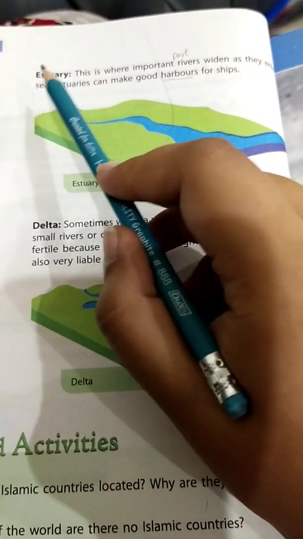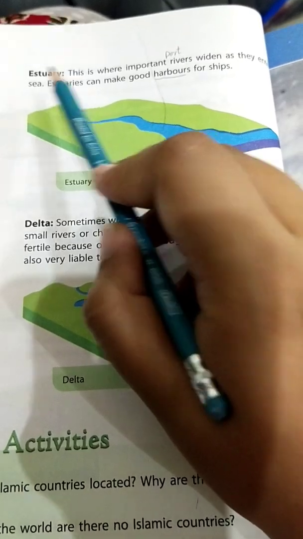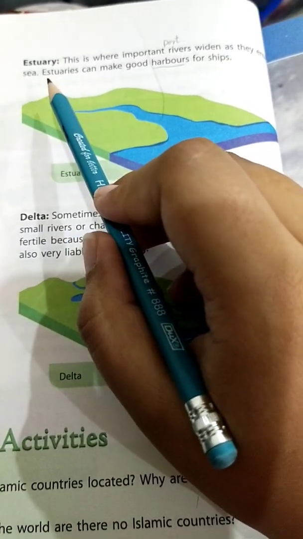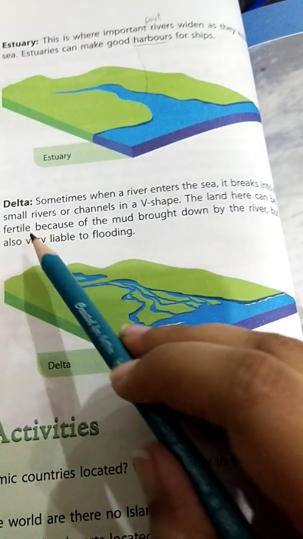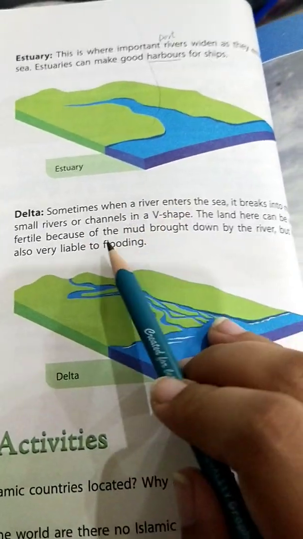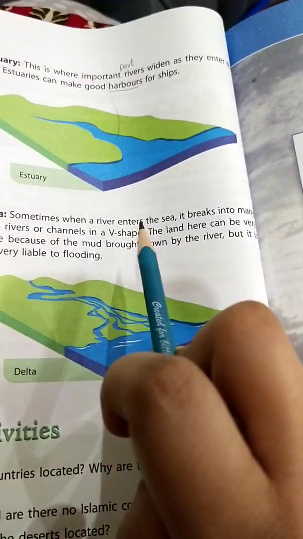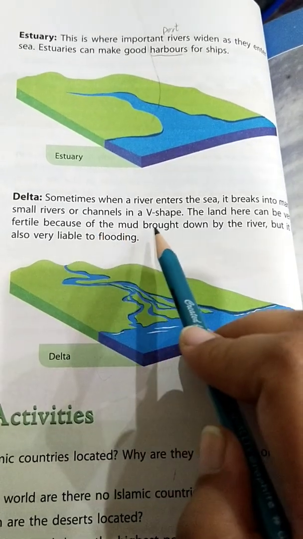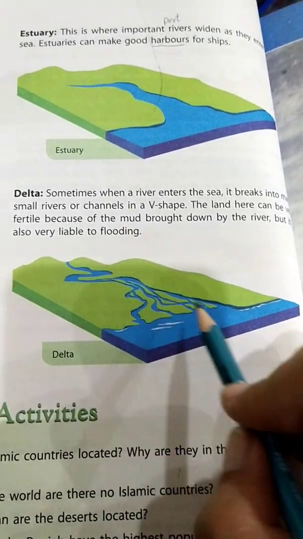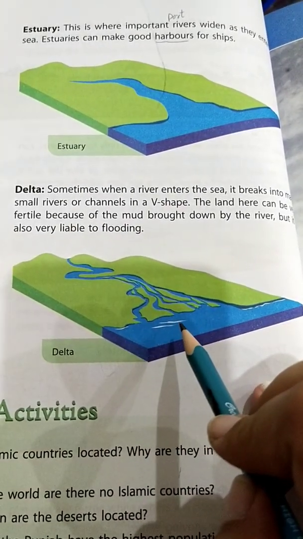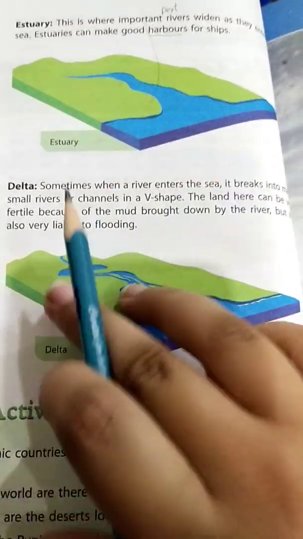The area along an estuary is not fertile, but the area that exists in a delta is fertile land. Sometimes when a river enters the sea, it breaks into many small rivers or channels in a V shape. Look at this. This is not a single route that is entering the sea. There are different channels and different routes.